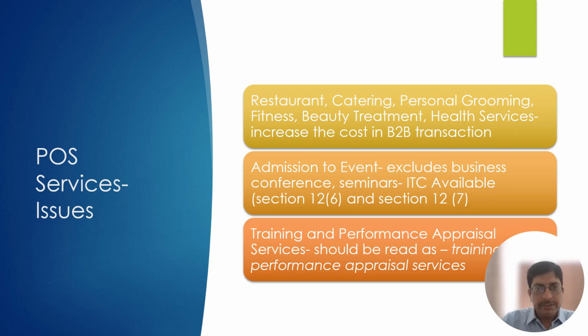Now see some more examples like performance based service, which is covered by restaurant, catering, personal grooming, fitness, beauty treatment, health services. The place of supply is where that service is rendered. Let's take an example that there is an XYZ company which is in Mumbai.